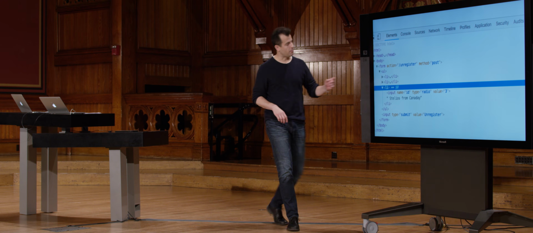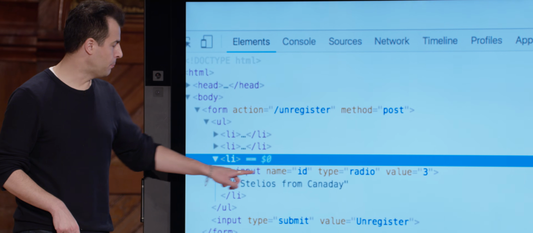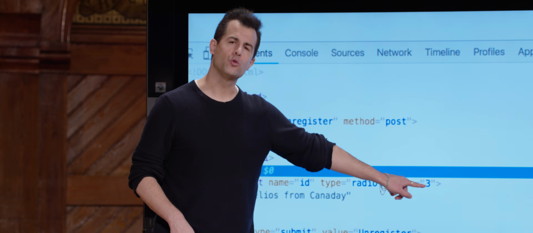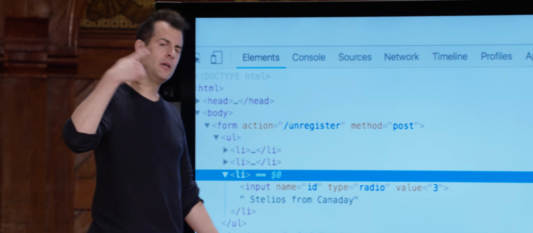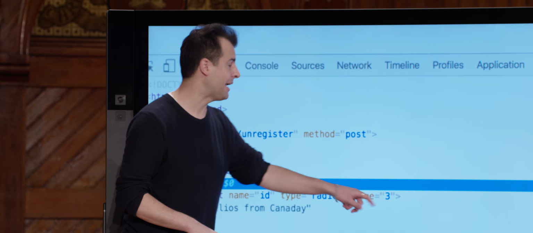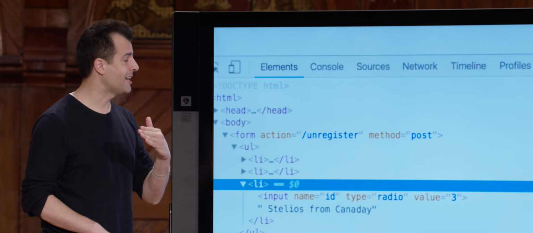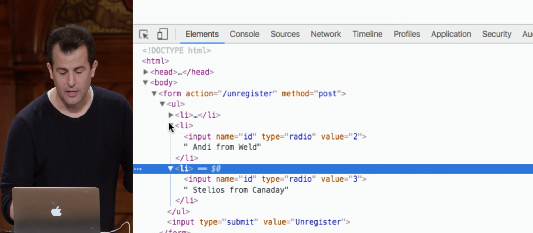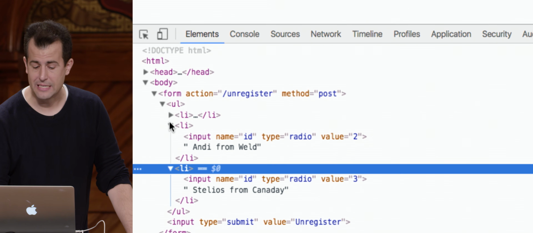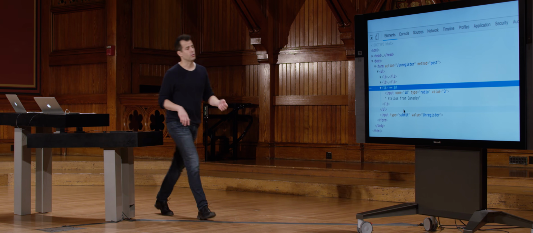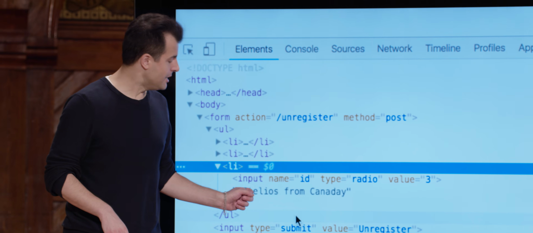Here's my page's HTML. If I expand this list item, I see input name equals ID, and I hard-coded that. Type equals radio, I hard-coded that. Value equals, this was registrant.id. So in this Jinja for loop, where I'm spitting out one registrant at a time, this is where I was dynamically spitting out Maria and Andy and now Stelios' ID. So if I expand the LIs above, we'll see that Andy has a value of 2 because her ID is 2, and Maria has a value of 1 because her ID was 1. Meanwhile, Stelios from Canada is just text. So if I select him and then click this button, we need to be able to handle that.